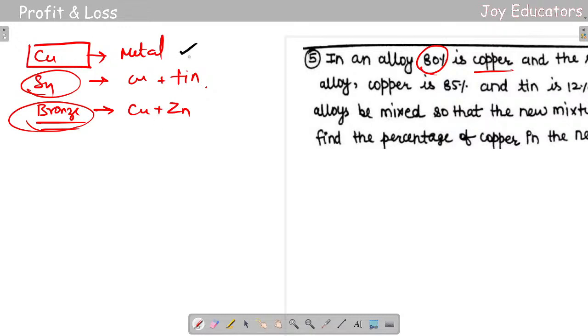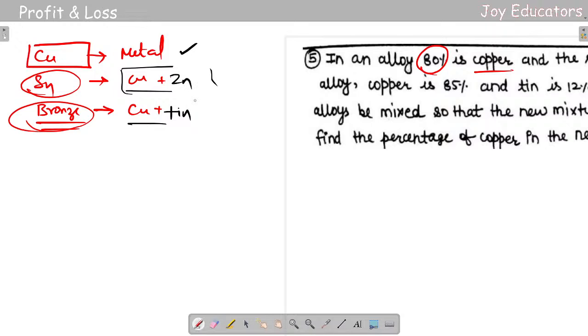Copper is a metal. Tin is an alloy of copper and tin. Bronze is an alloy of copper and tin. Tin is an alloy of copper and zinc.